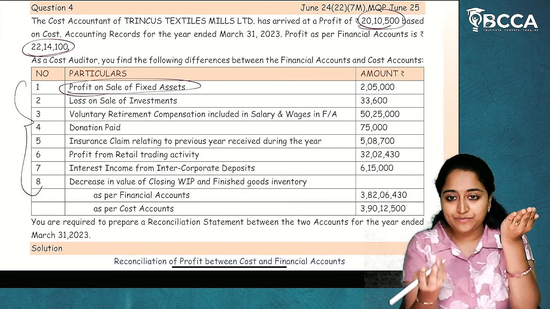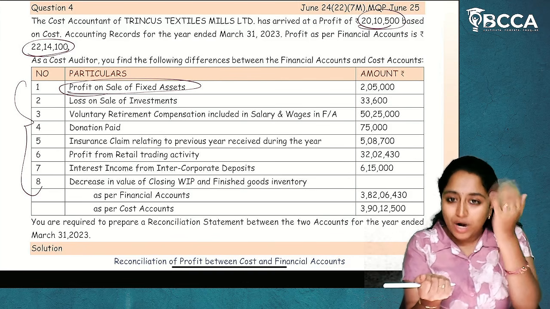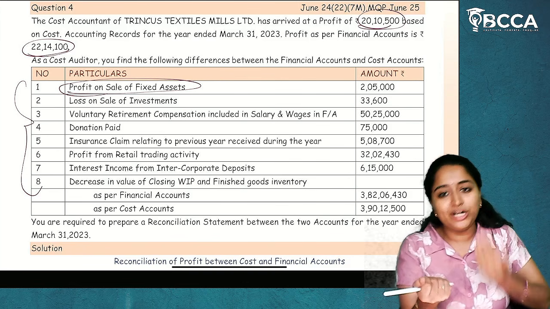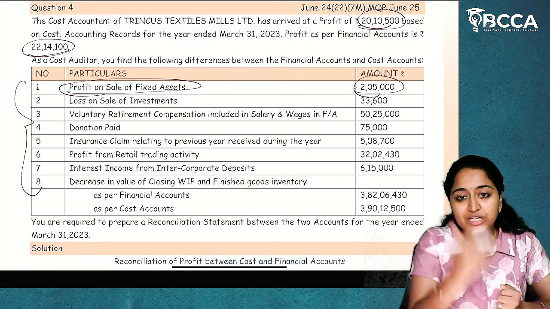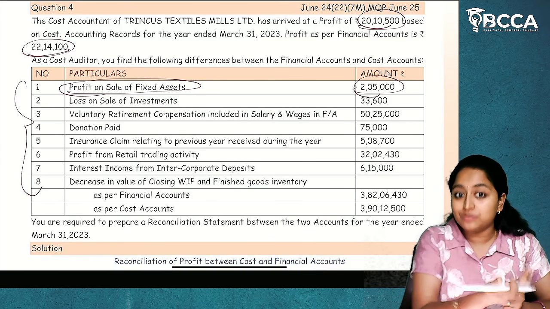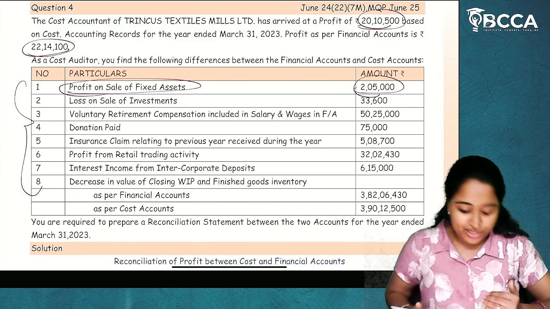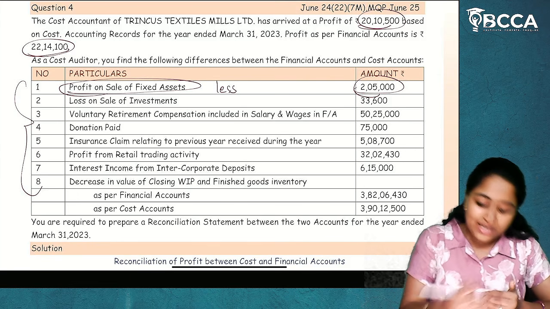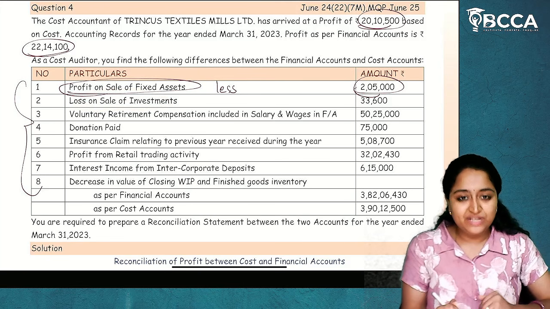We need costing. We already have financials. To get 0, what I have to do? Whatever already recorded, I have to reduce that back. So, whatever 2,05,000 recorded in financial accounts as a profit, to bring it down to cost accounts, I will reduce it. Less.